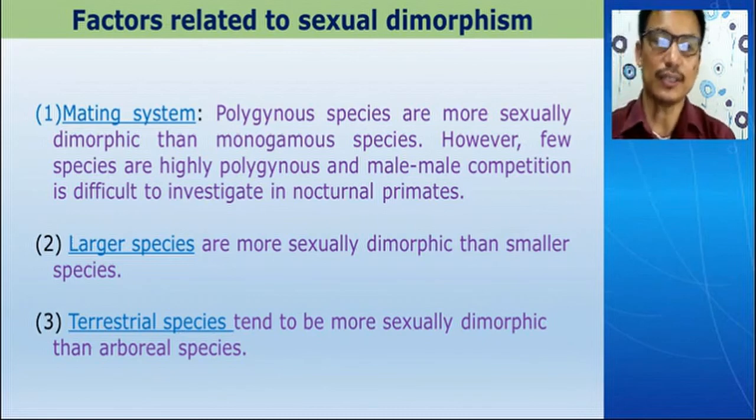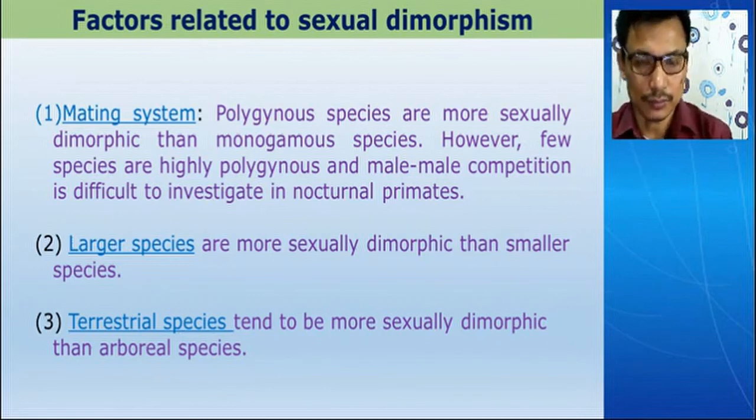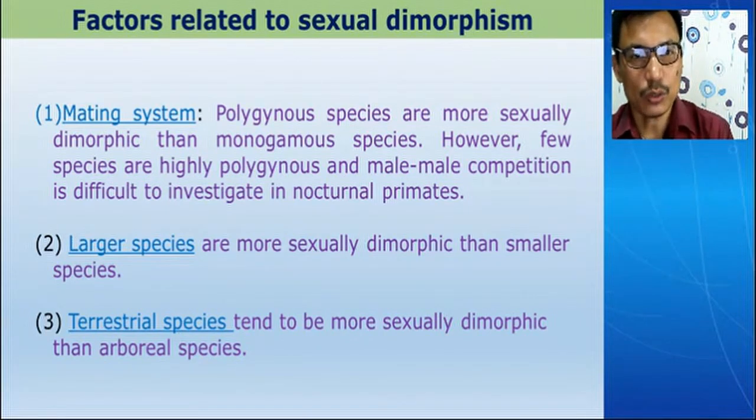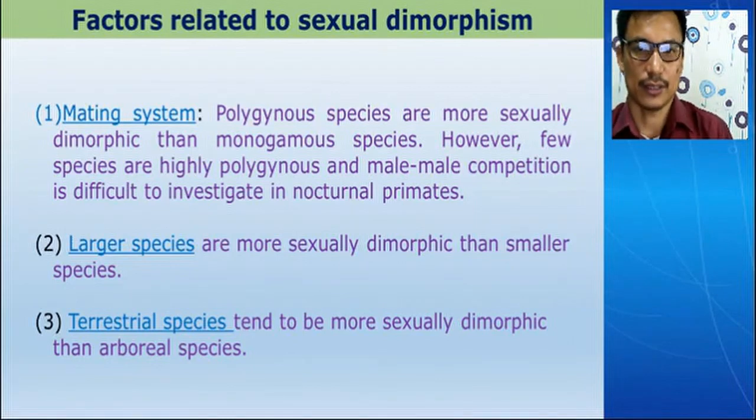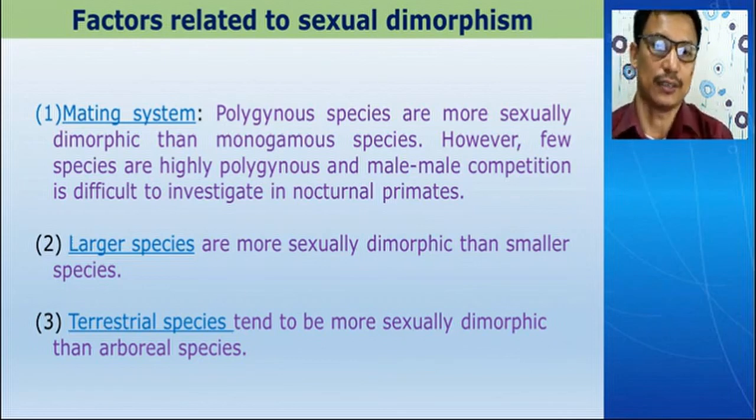But in the case of polygynous species, the animals are more sexually dimorphic, because one has to compete for many males. So when many males are competing for one female, the male has to be stronger, and it has to show its extravagant characters, and that way it has to develop and maintain those characters. And where the mating system is more competitive, those characters are more prominent,